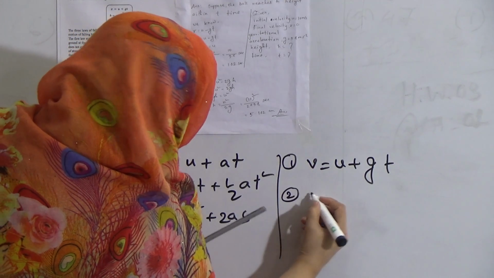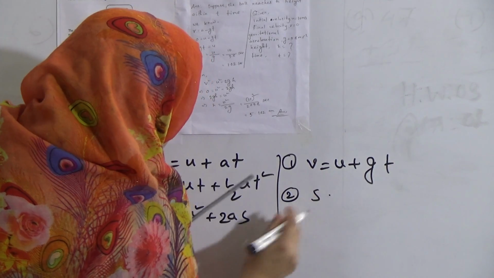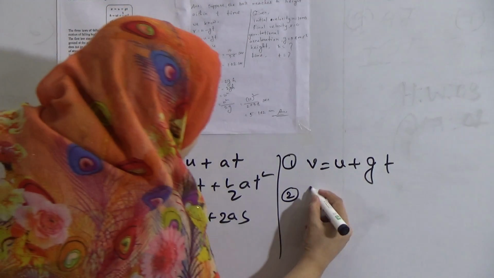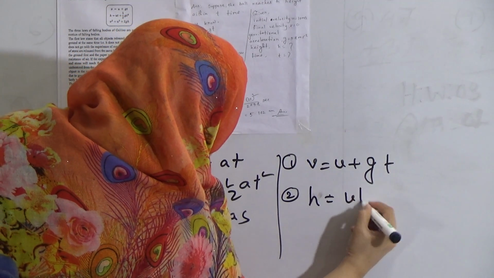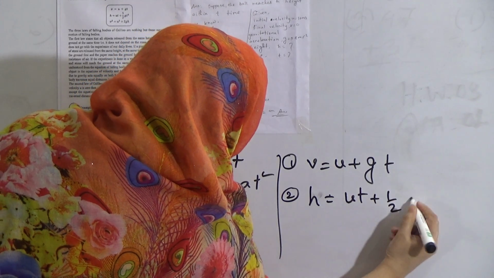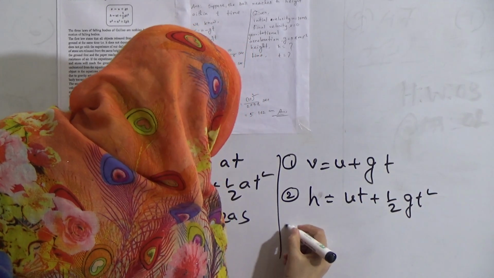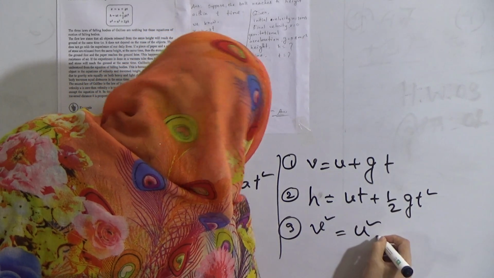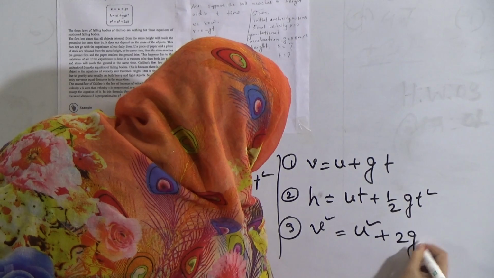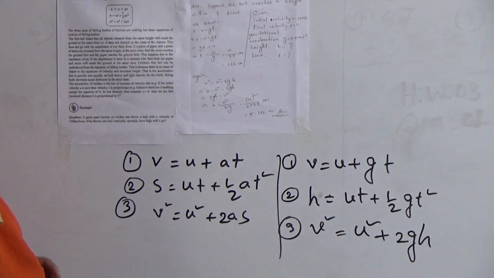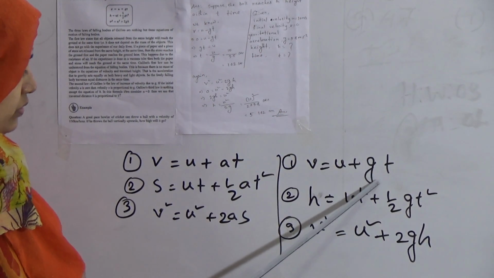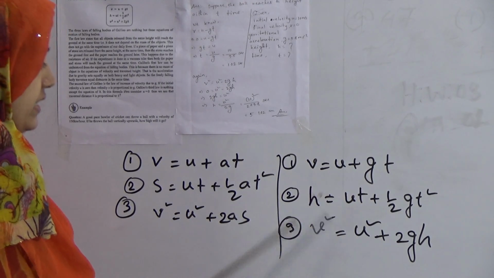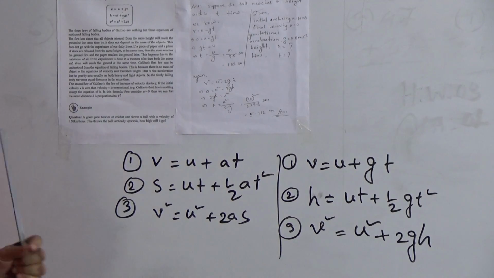Number 2 equation, for motion we use S, but now we use h. h equals ut plus half gt square. And number 3 equation is V square equals U square plus 2gh. My dear students, see here, instead of a we use g, instead of S we use h. This is the difference.